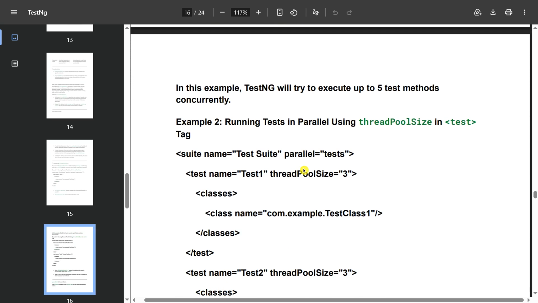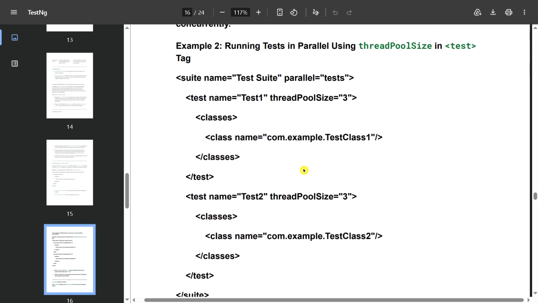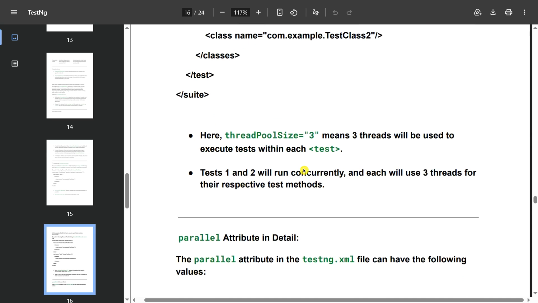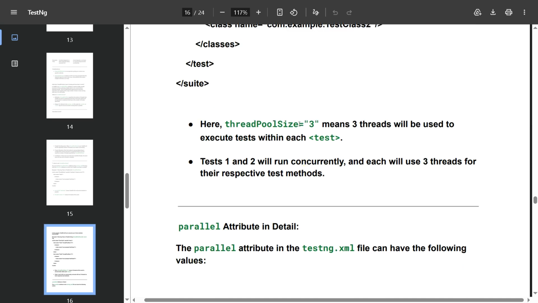Example 2: running tests in parallel using thread pool size in test. You can see the example here. Thread pool size equal to 3 means 3 threads will be used to execute tests within each test. Test 1 and test 2 will run concurrently, and each will use 3 threads for the respective test methods.